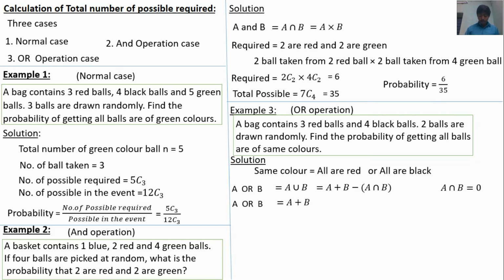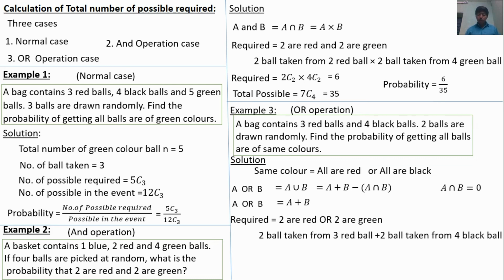So the required is 2 red or 2 black. 2 red means 2 balls taken from the 3 red balls, plus, OR meaning plus, 2 balls taken from the 4 black balls.